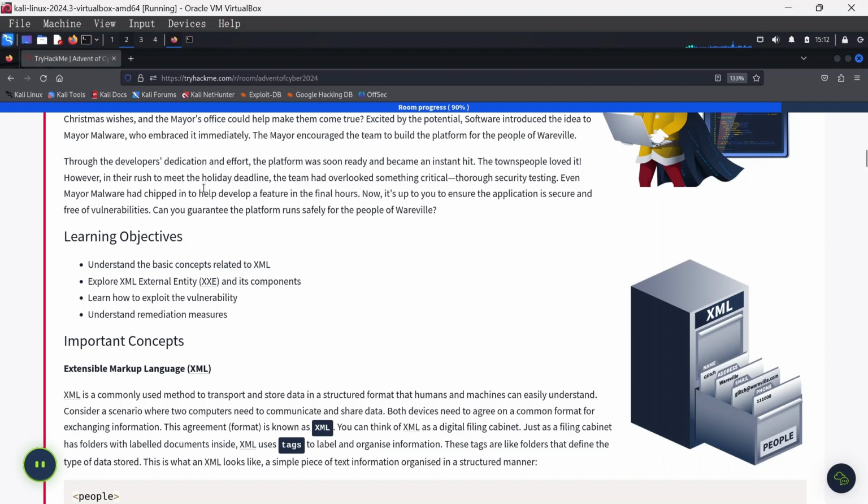However, in their rush to meet the holiday deadline, the team had overlooked something critical: thorough security testing. Even Mayor Malware had chipped in to help develop a feature in the final hours. Now, it's up to you to ensure the application is secure and free of vulnerabilities. Can you guarantee the platform runs safely for the people of Wavell?